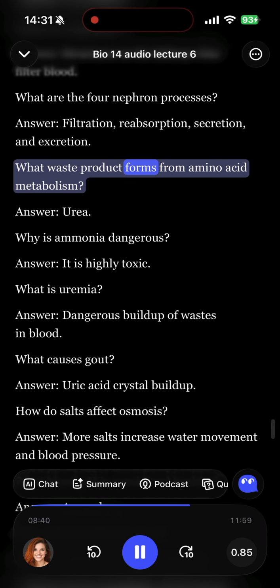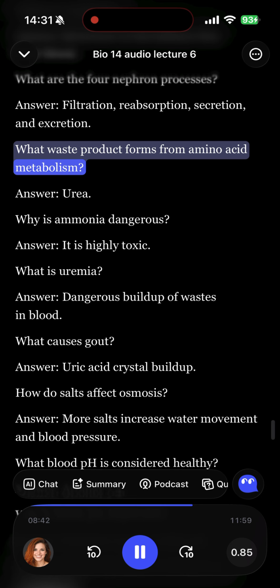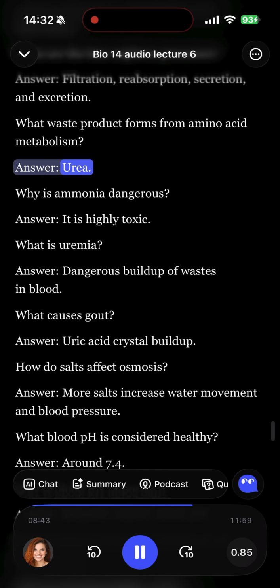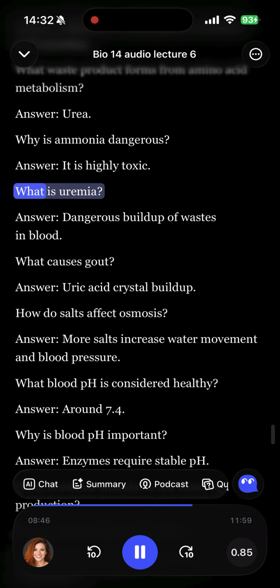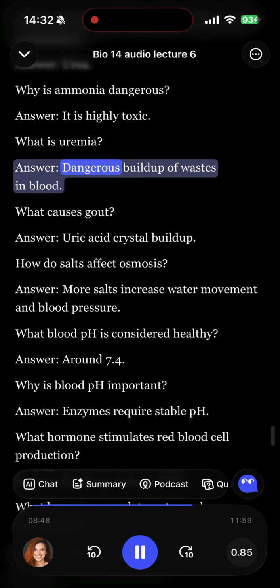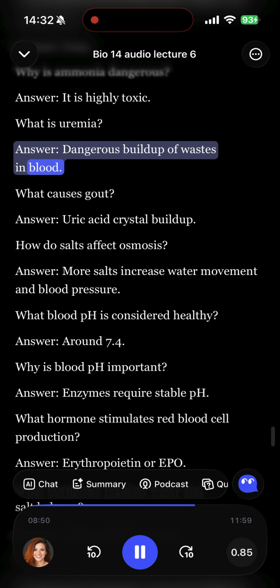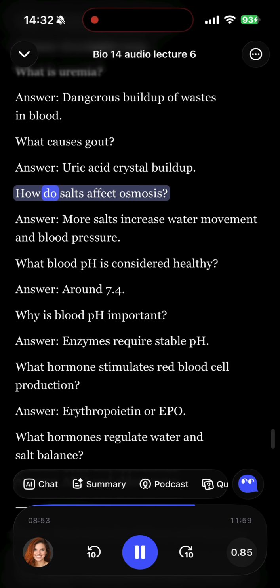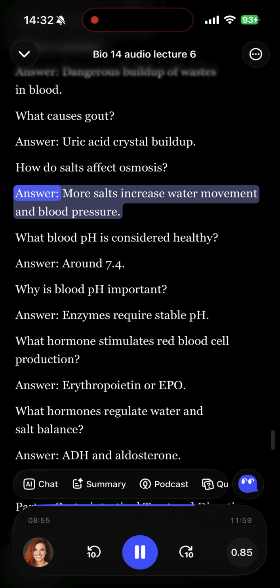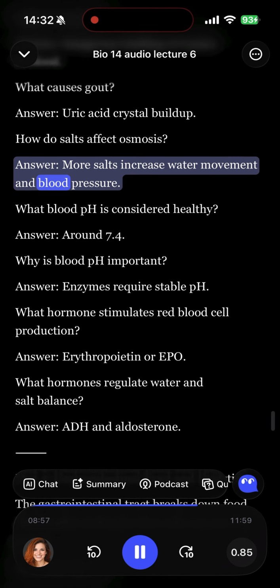What waste product forms from amino acid metabolism? Answer: urea. Why is ammonia dangerous? Answer: it is highly toxic. What is uremia? Answer, dangerous buildup of wastes in blood. What causes gout? Answer, uric acid crystal buildup. How do salts affect osmosis? Answer, more salts increase water movement and blood pressure.